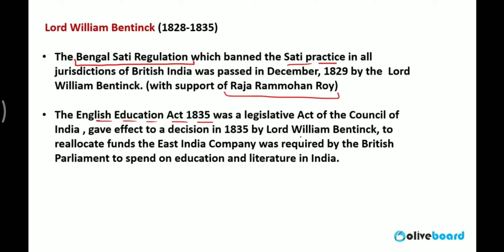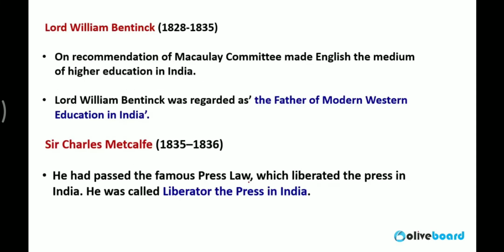According to this, English was made the language of education in India. Second thing, Britishers made one fund from the British Parliament to spend on education and literature in India. According to this, the fund was created, and Britishers started spending money on education and literature in India. On the recommendation of the Macaulay Committee, English was made the medium of higher education in India. That is why Lord William Bentinck was known as the father of modern Western education in India.